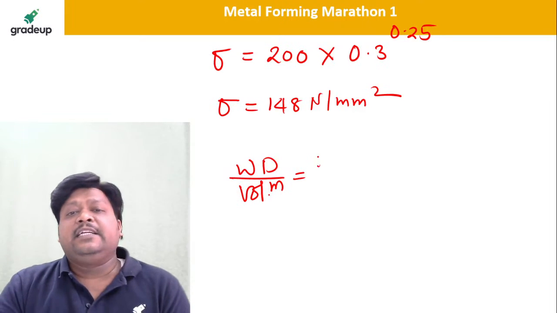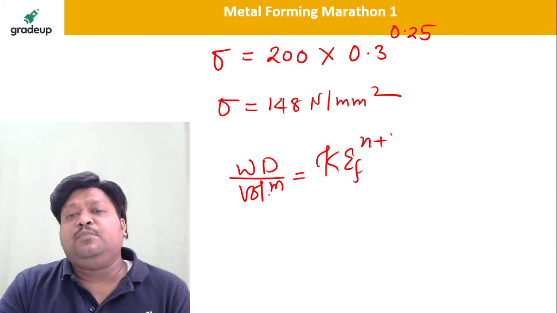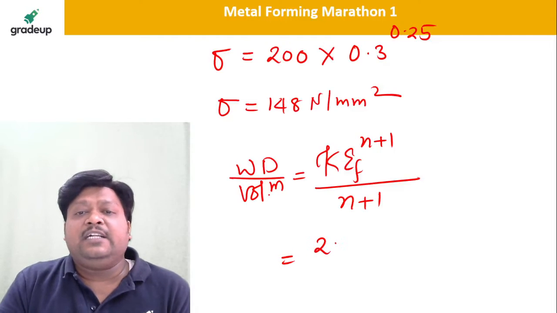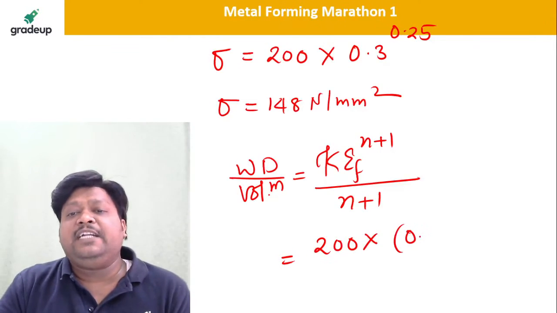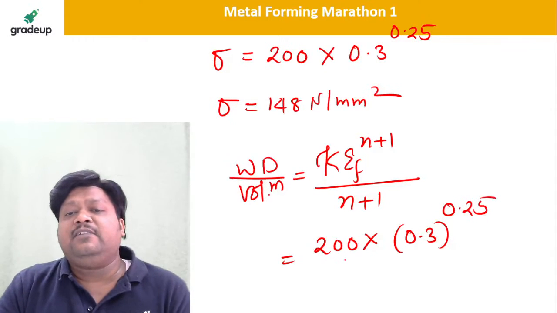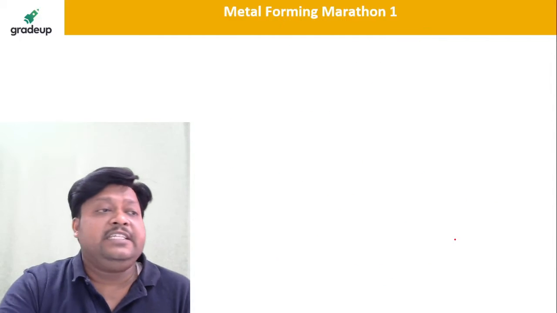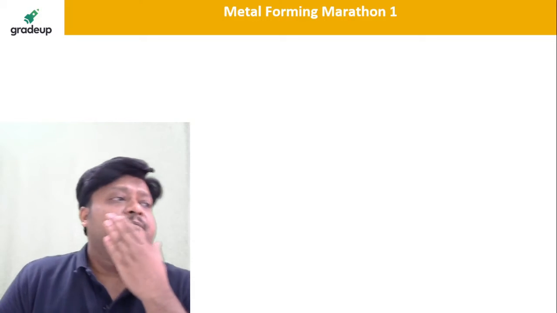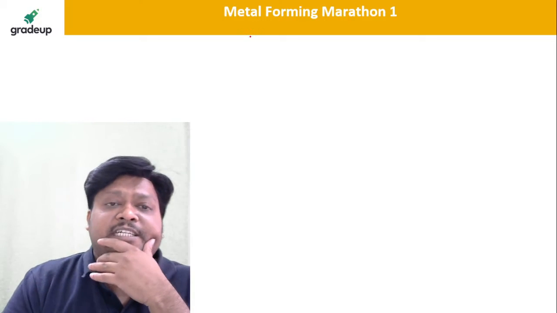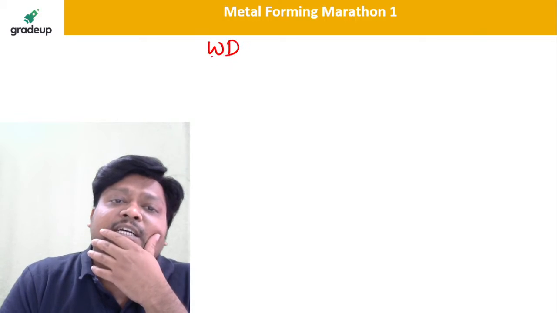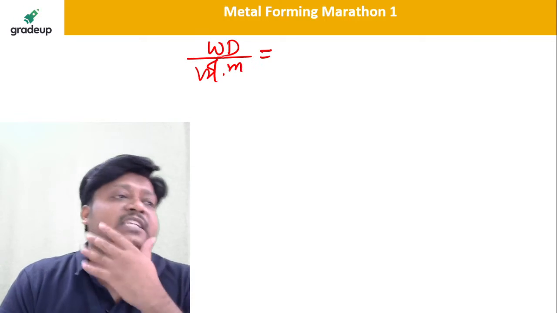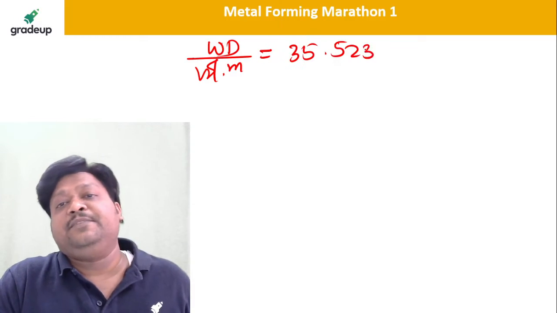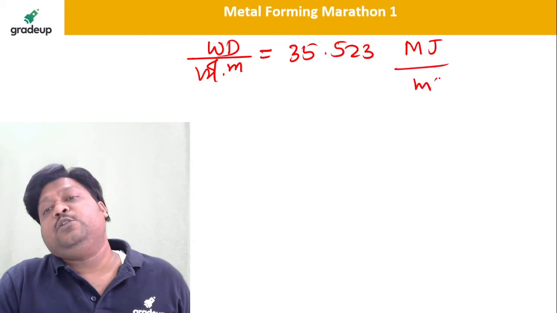What is that? K epsilon f to the power n plus 1 divided by n plus 1. So K is how much? K is 200 into epsilon f, 0.3 to the power 0.25 divided by 1.25. Tell me how much it is. Excellent, dear students. 35.52. This is the work done per unit volume. And you know what the unit is? Megajoule per meter cube. 35.523 megajoule per meter cube.